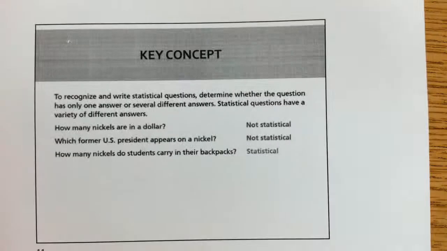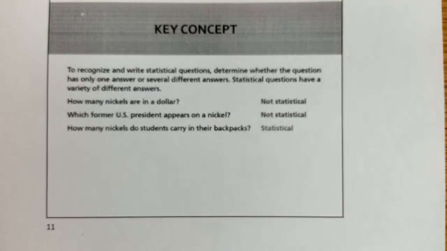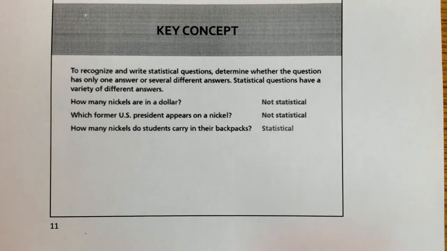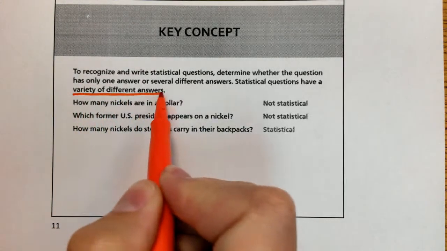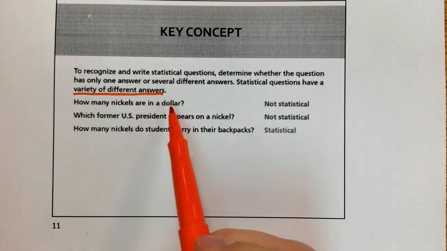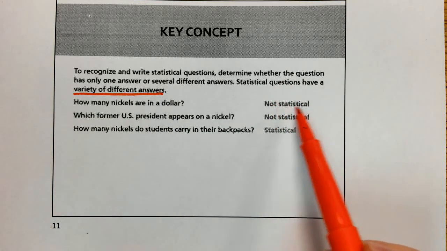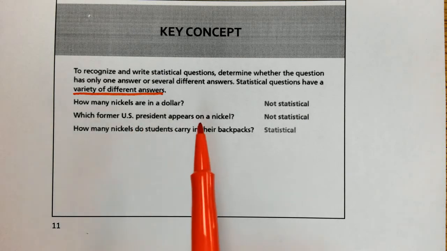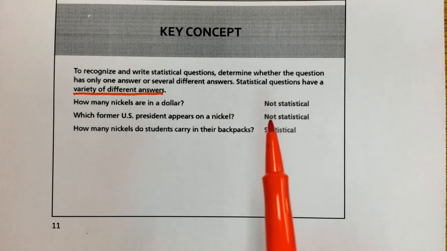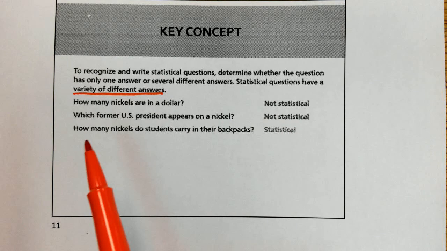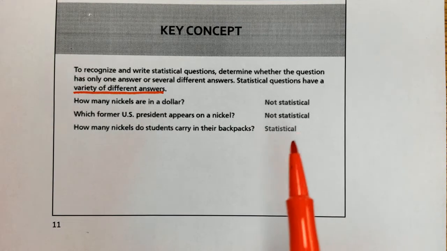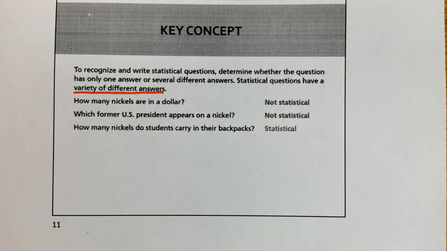So moving on to the key concept to recognize and write a statistical question, determine whether the question has one answer or several different answers. Statistical questions have a variety of different answers. So how many nickels are in a dollar? Not statistical. Everyone's going to answer that question the same way. Which former U.S. president appears on a nickel? Everyone will say the same thing, so that's not statistical. How many nickels do students carry in their backpacks? Now that may change by person, so that's going to be statistical. Okay?